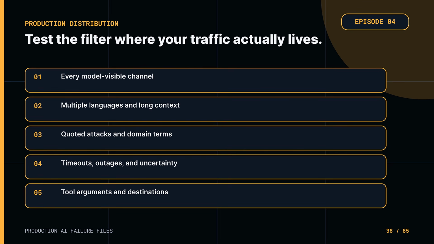So test the filter against the production distribution. Measure false negatives on attacks that arrive through every model-visible channel. Measure false positives on real benign content, including multiple languages, long documents, code, quoted attacks, and domain-specific terms. Test what happens when the filter is uncertain, unavailable, or times out. And evaluate tool arguments and destinations, not only natural language replies.